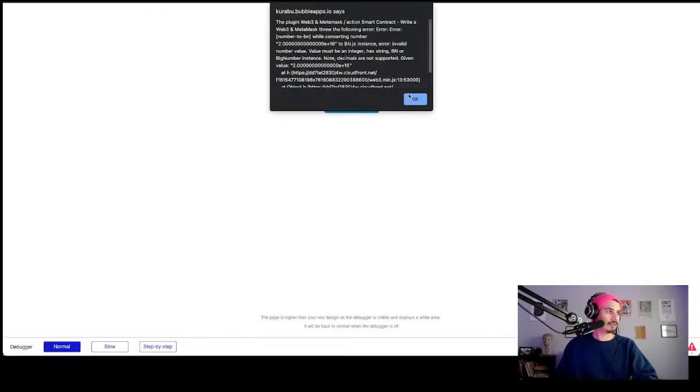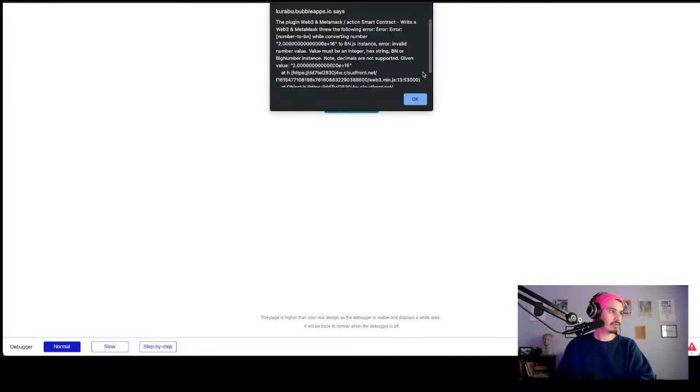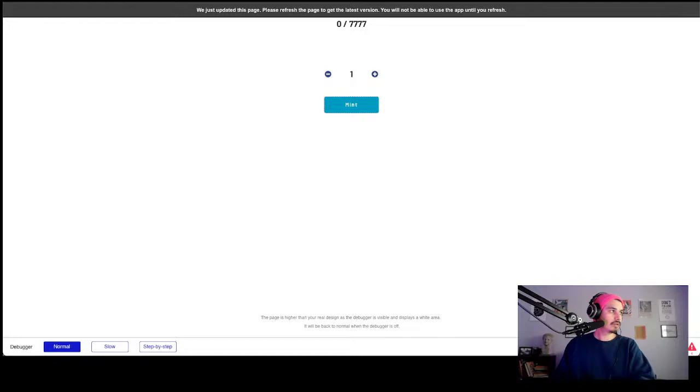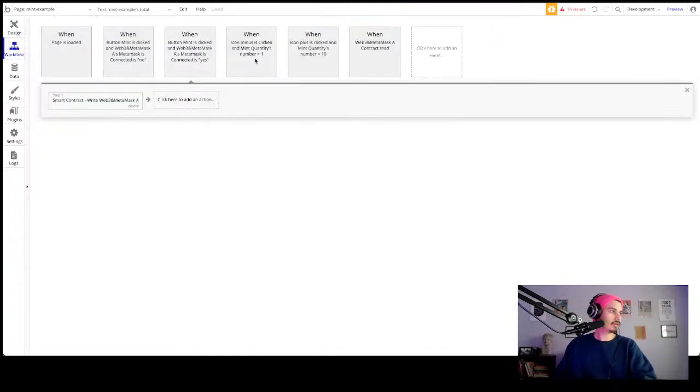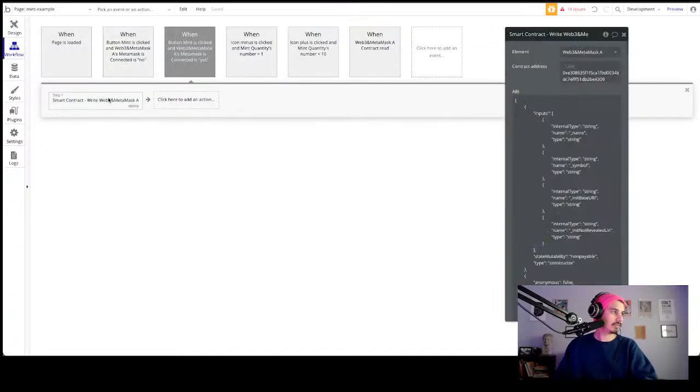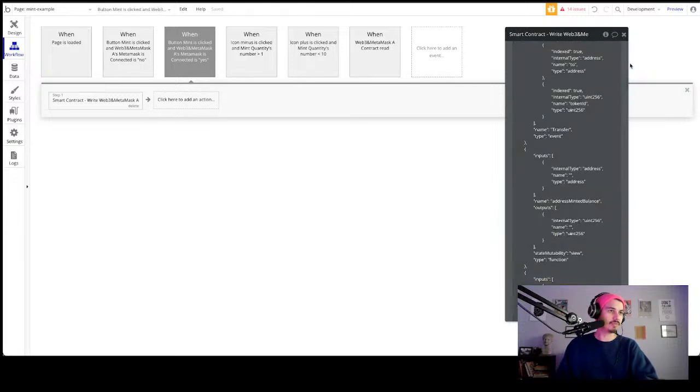There shouldn't be any modifications, but it has a problem with my price, I think. That's weird, because this was working. I didn't make any modifications to this. Damn you, mint button.